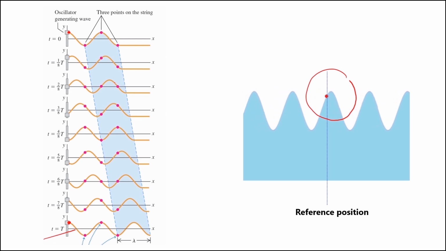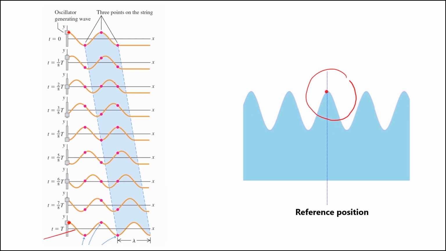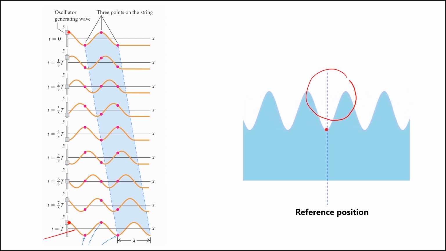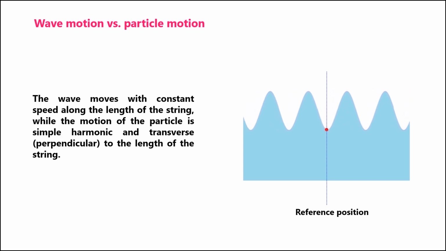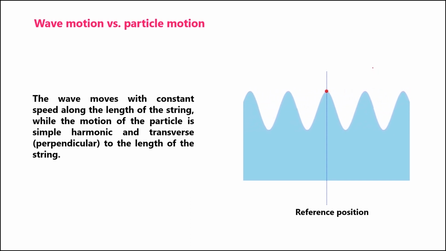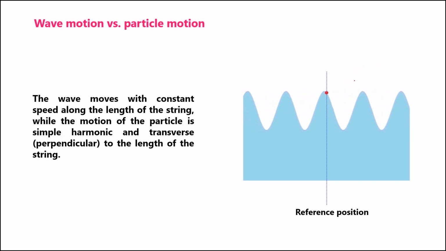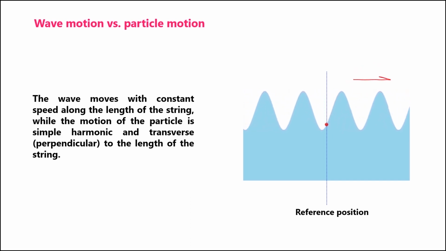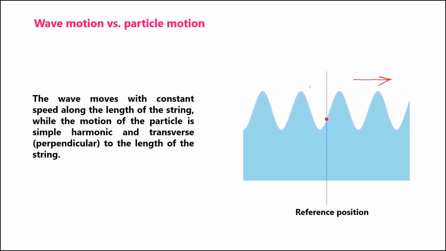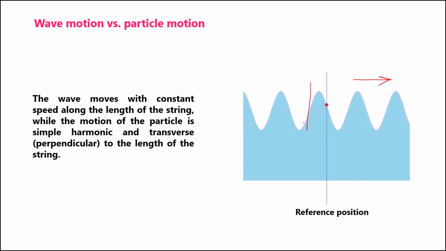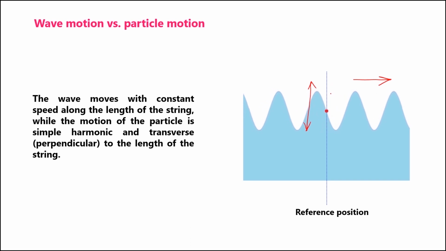When a sinusoidal wave passes through a medium, every particle in the medium undergoes simple harmonic motion with the same frequency. The essential difference between wave motion and particle motion is that the wave moves with a constant speed along the length of the string along a horizontal direction, whereas the motion of the particle is simple harmonic and transverse, that is perpendicular to the length of the string.